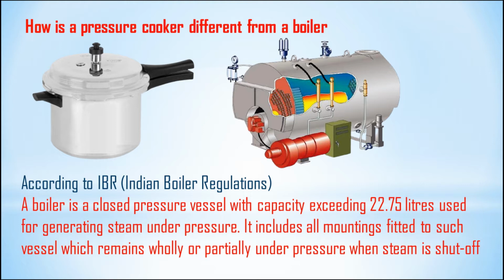Mountings means necessary parts in the boiler. Without these parts we cannot operate the boiler as per the standard, like the pressure gauge, water level indicator, and various types of safety valve. These are all mountings. Without these parts we cannot operate the boiler. These types of parts are not attached to the pressure cooker. There is no water level indicator in a pressure cooker. We are only using a safety valve.